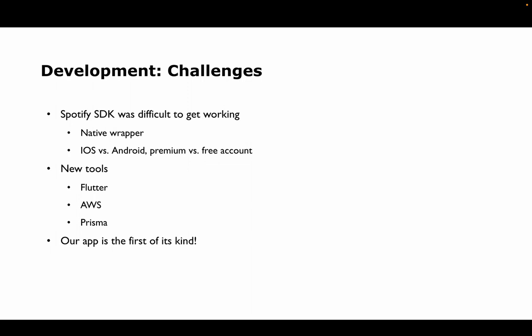Also, we had to learn a lot of new tools. So there's a lot of research that had to go into learning Flutter, AWS. We use Node.js for our Lambda functions, and Prisma is an ORM that we used for Node.js that really simplified talking to our database. And so that was difficult as well. And also, our app is the first of its kind, so there weren't a lot of other applications that we could copy the build from. We had to envision a lot of these things ourselves, and we're not designers.